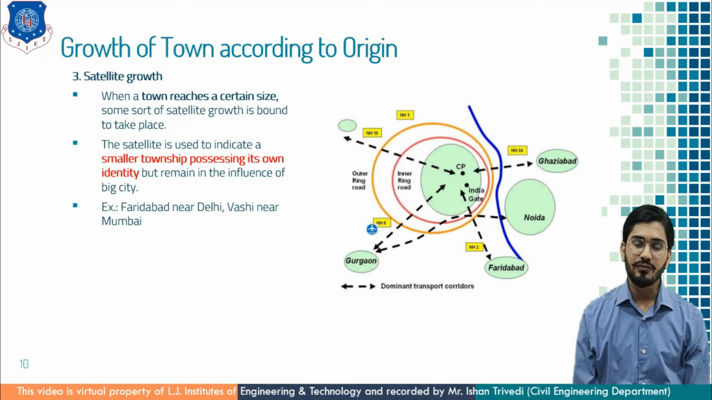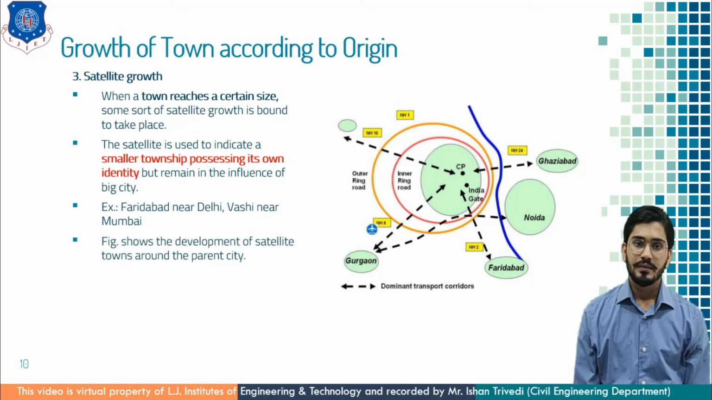This is the map of Delhi, New Delhi, Noida, Ghaziabad, Faridabad and Gurugram. So such nodes or such towns are developed near the main cities. So this figure shows the development of satellite towns around the parent city.